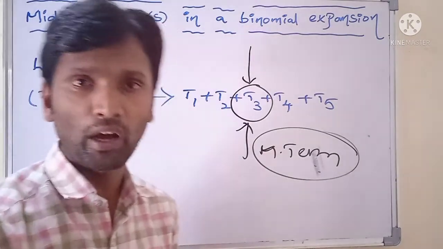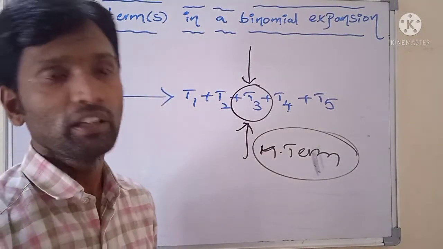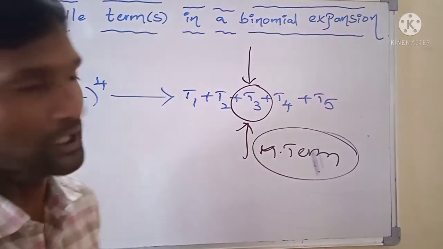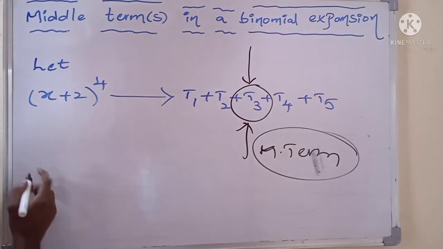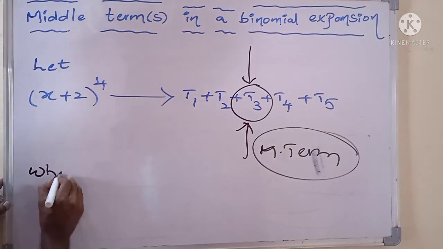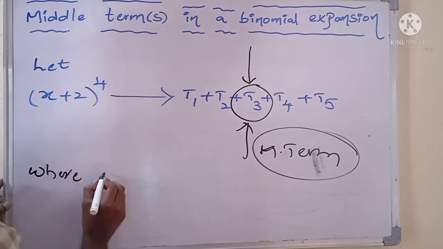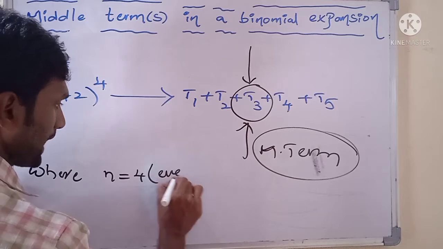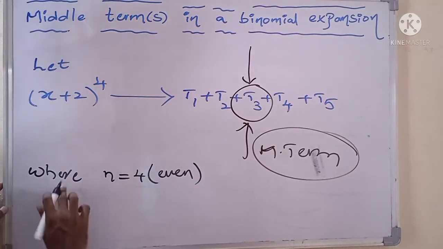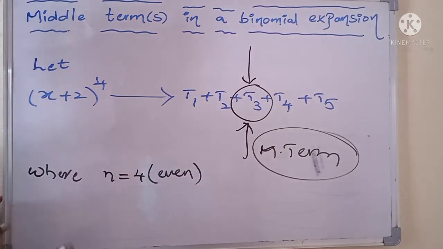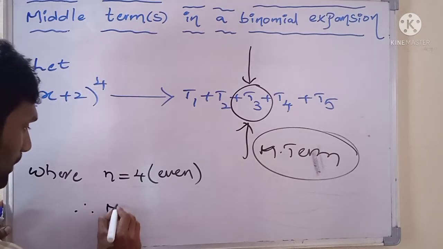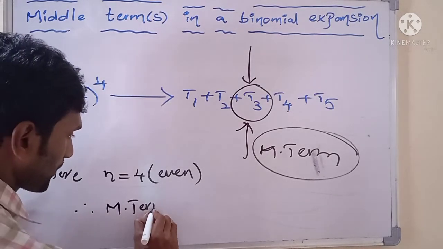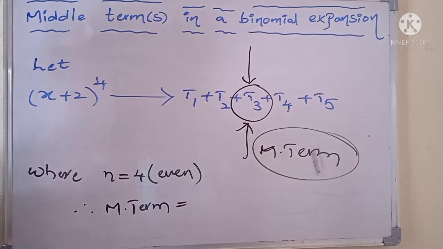Now we are applying the formula to identify the middle term of the binomial expansion. Say this one, where the value of n equals 4. n means it is an even number. In case n is an even number, there is a standard formula for finding the middle term of the given binomial expansion.